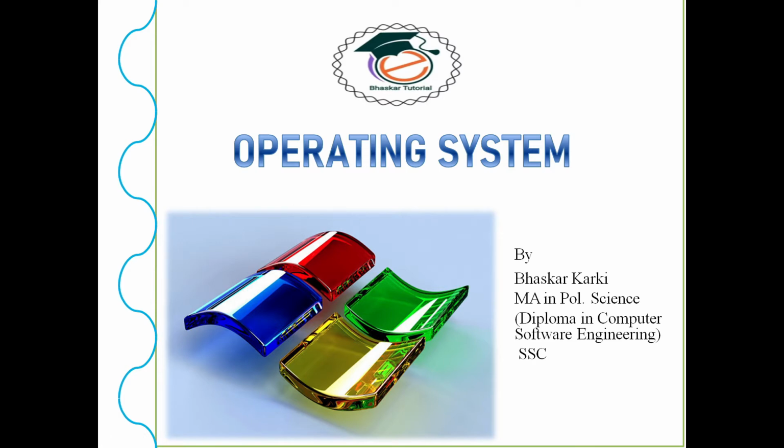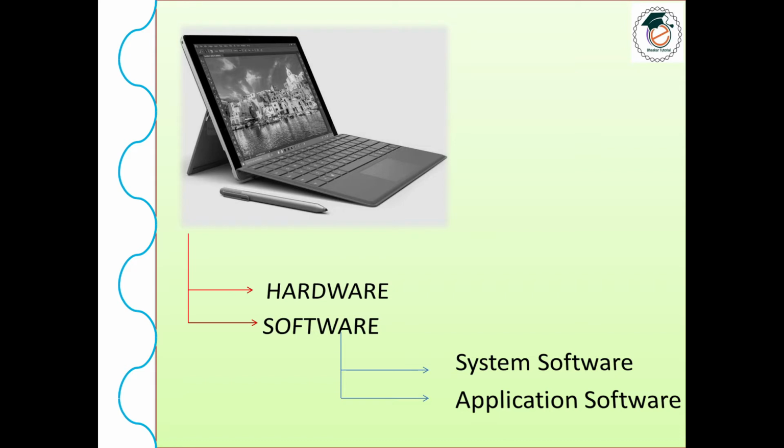Let's start here. What is all about operating system? So at first, before going to operating system, let's have an idea about a computer system. As you all know, a computer system has two components, that is hardware and software. So let's quit the hardware and see the software. You all know that software has two different types, and they are system software and application software.